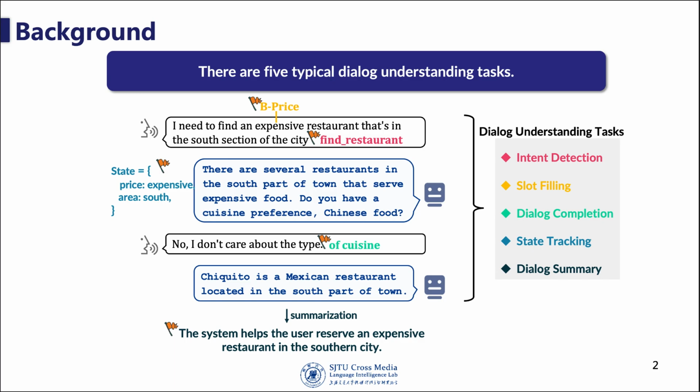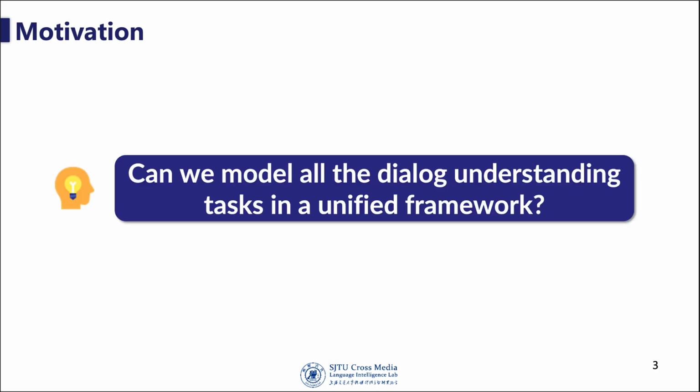Intent detection and slot filling are 2 traditional spoken language understanding tasks that aim to translate natural language to logical form. Intent detection is typically treated as a classification problem, and slot filling is usually formulated as a sequence labeling task. The dialogue state tracking task is to extract the user's constraints on the predefined dialogue domains and slots.